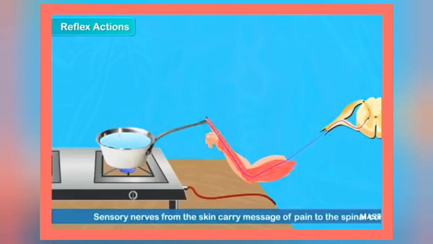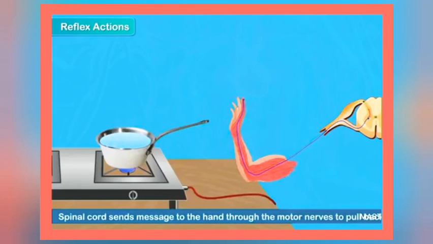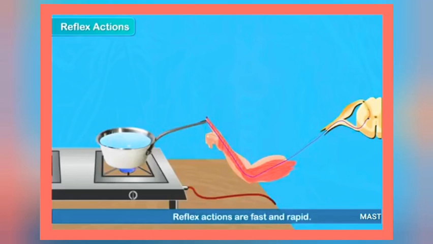If you unknowingly touch a hot vessel, the sensory nerves from the skin immediately carry the message of pain, that is burn, to the spinal cord. The spinal cord responds immediately, sending a message to the hand through the motor nerves to pull back the hand. The actions are very fast, taking not even a few seconds.